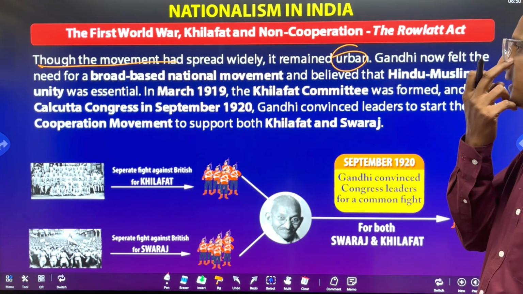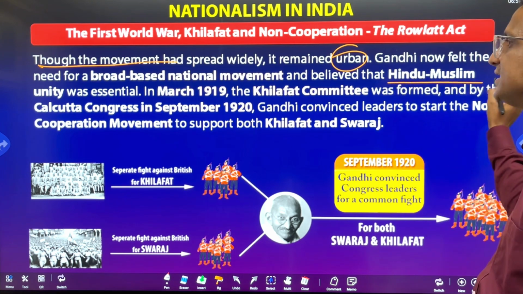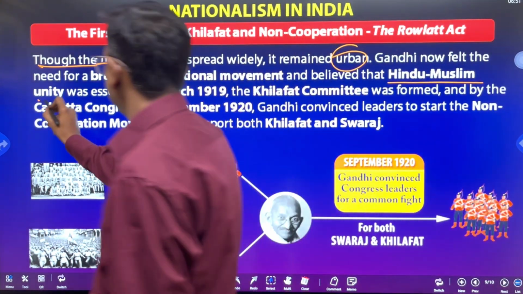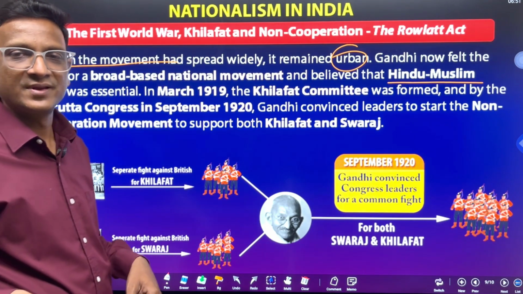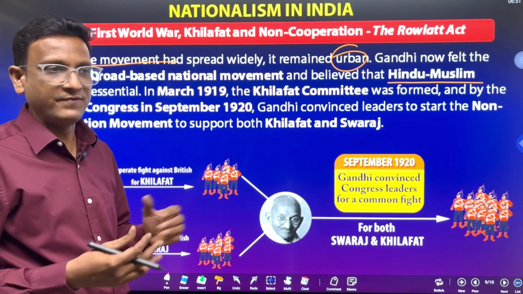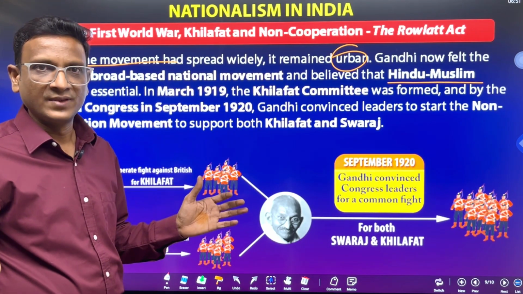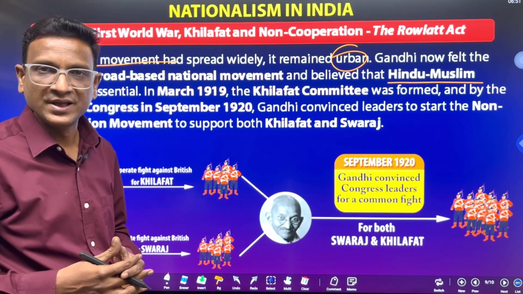Now Gandhiji felt the need for a broad-based national movement and believed that Hindu-Muslim unity was essential. So Gandhiji wanted to unite all the people, even from the villages, and he wanted to join Hindus and Muslims together. He felt it should be very broad, inclusive of everybody in the next movement, the next step, whatever they do.